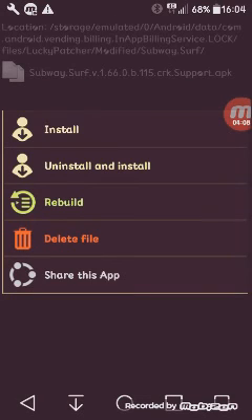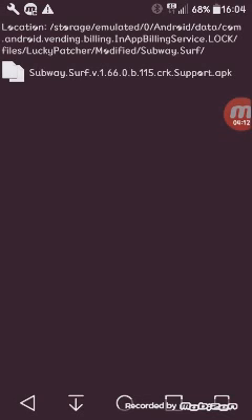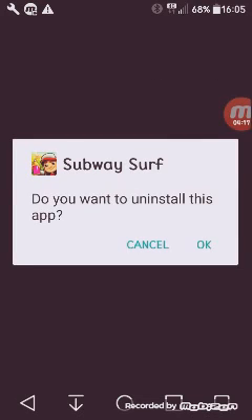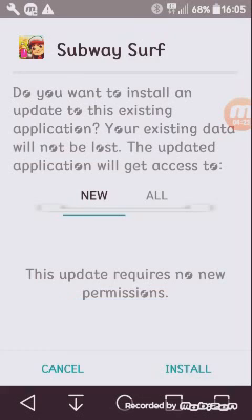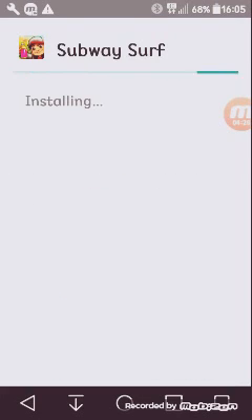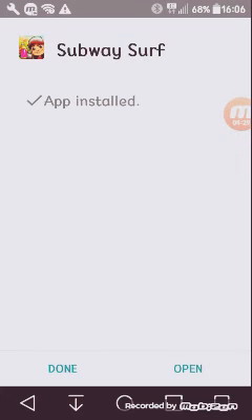Click uninstall and install to uninstall your version and install the new hacked version. Click install, then it will download the new hacked version of Subway Surfers. The hacked version of Subway Surfers is finally installed.